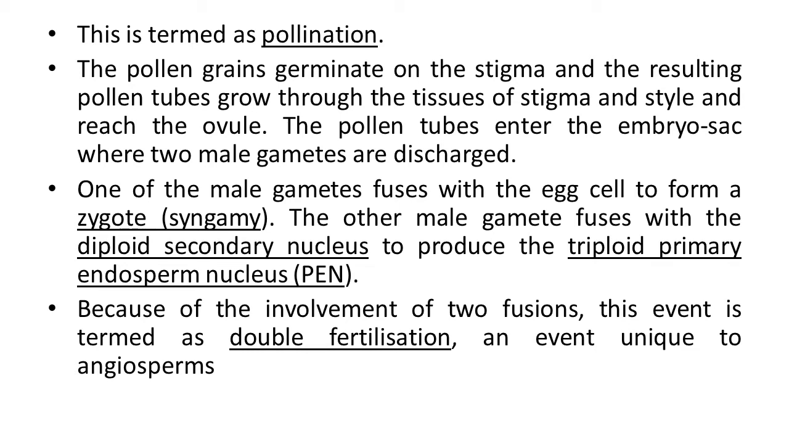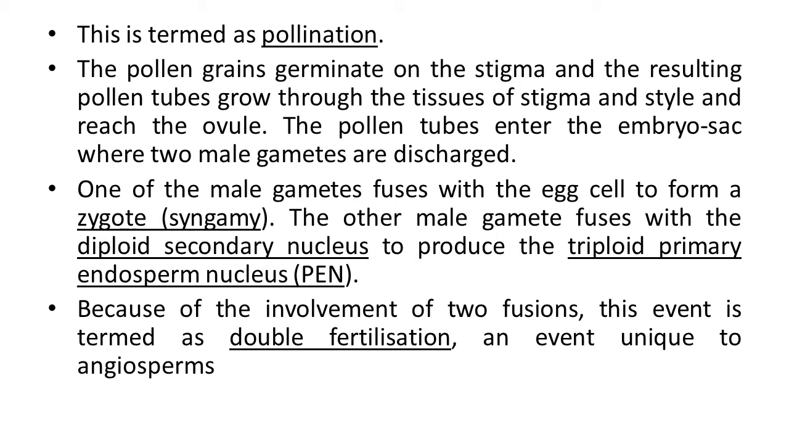The pollen grains germinate on the stigma and the resulting pollen tubes grow through the tissues of the stigma and style and reach up to the ovule region. The pollen tubes enter the embryo sac where two male gametes are discharged. In typical angiosperm plants, the pollen tube carries two male gametes. They are haploid in nature. It moves towards the embryo sac where one egg cell is present.